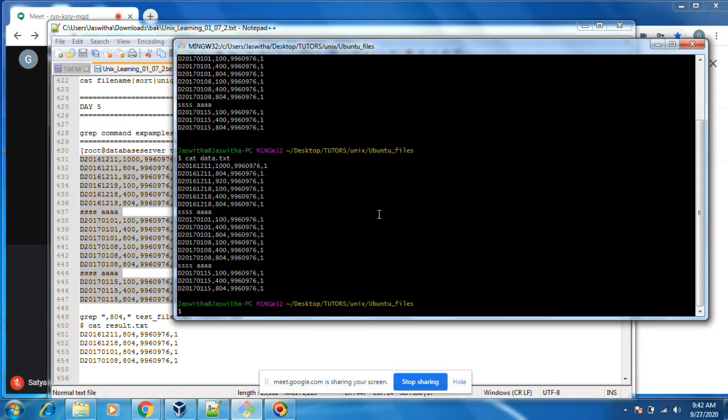Okay, let's see. I want to grep with this string. Not a word or sentence, a string. grep, just a simple string, paste.